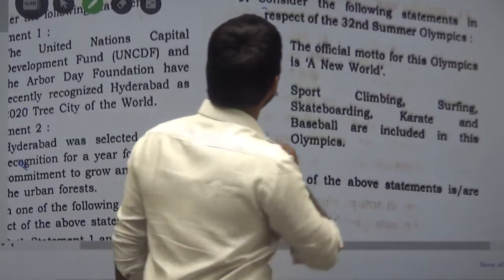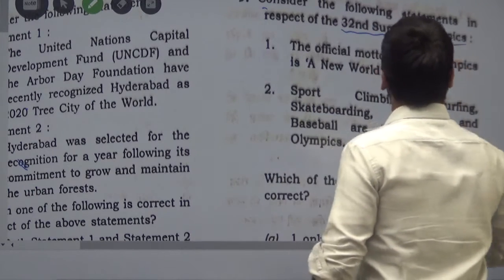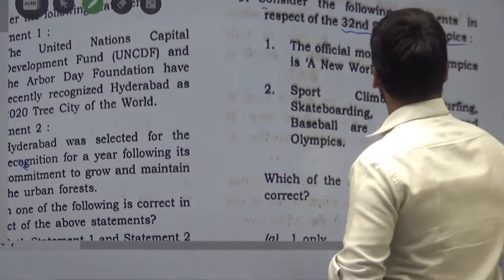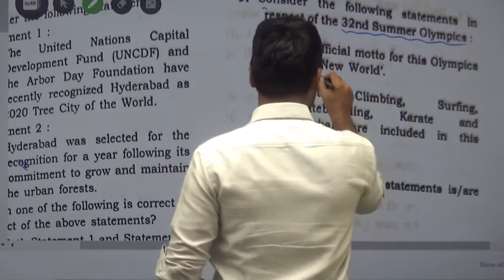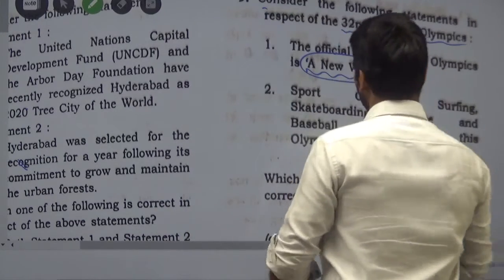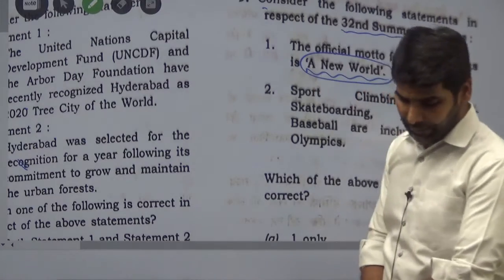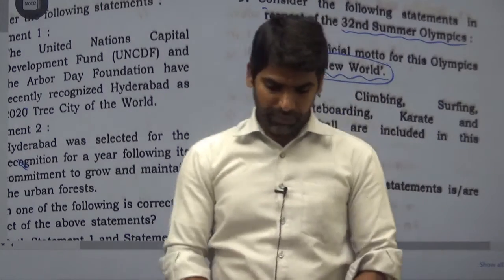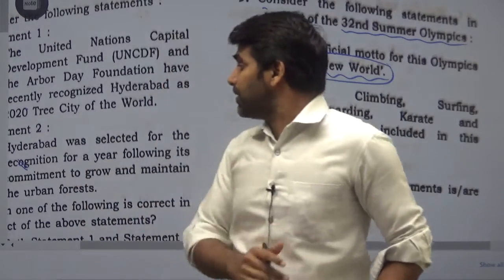Let's see what this is. It is about the 32nd Summer Olympics. The first statement is that the official motto for this Olympics is A New World. The motto for the 32nd Summer Olympics is not A New World, rather it is United by Emotions. So the first statement itself is wrong.